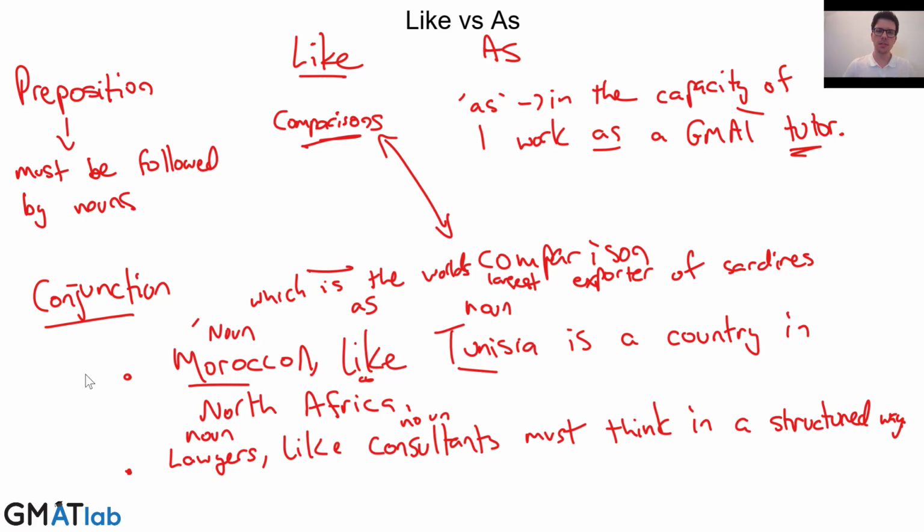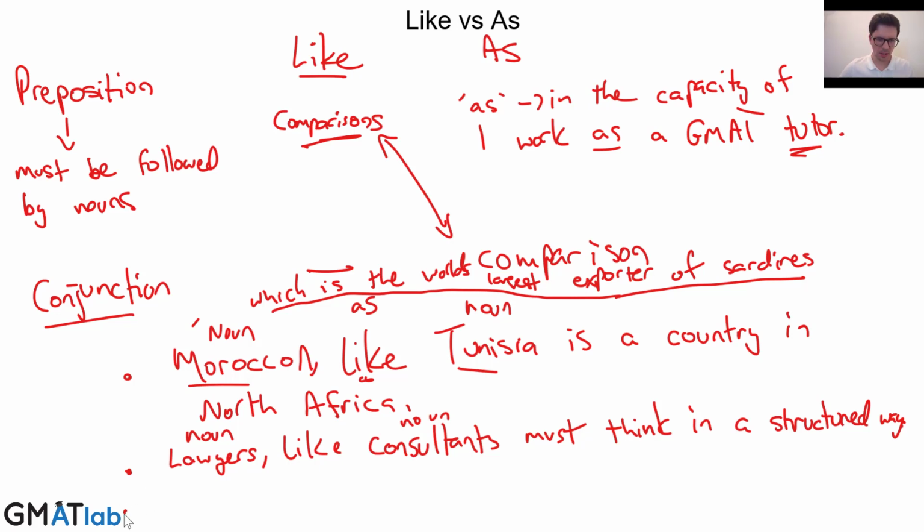in North Africa. This is still perfectly legitimate. We're still respecting the rules. We're not comparing Morocco to something within this adjective clause here, which is the world's largest exporter of sardines. We're still comparing Morocco to Tunisia. We're using like to compare two nouns. Perfectly legitimate. Okay, so that's another way that you might see it. You'll often get some kind of clause in between. Don't worry about it. It's still exactly the same rules. Everything that you've learned, that you're learning here, still applies.